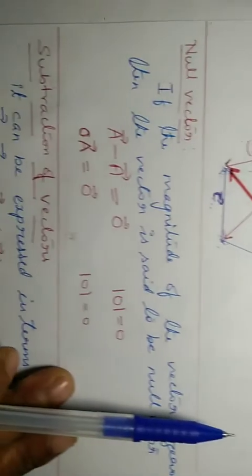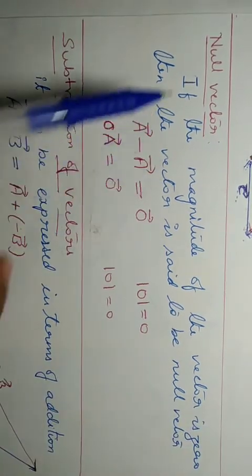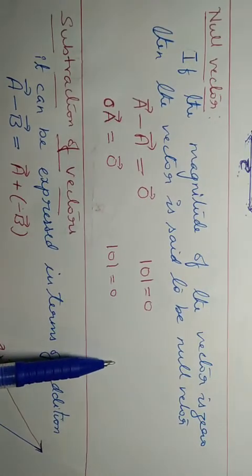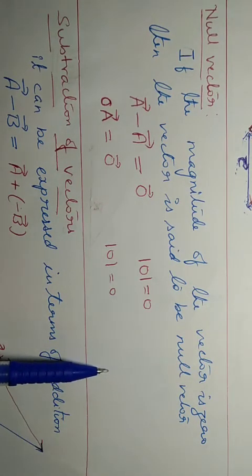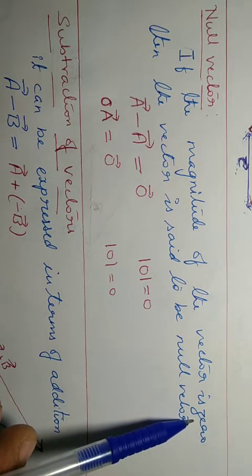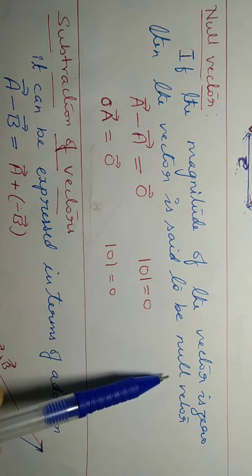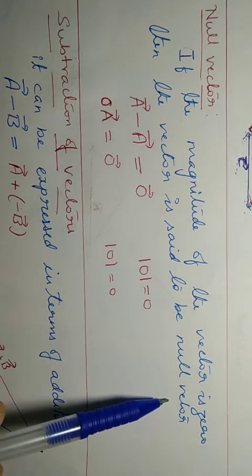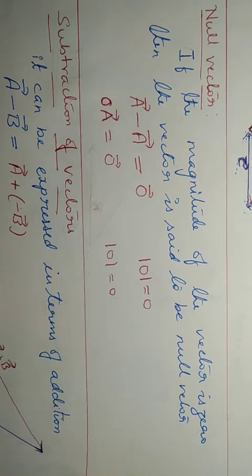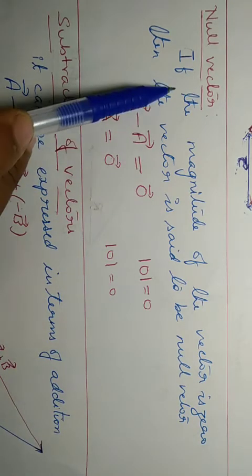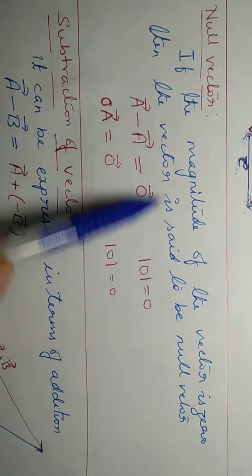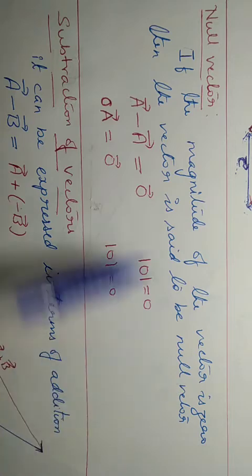So now let us study another property of vectors, that is the null vector. What is a null vector? Null means 0. If the magnitude of the vector is 0, then the vector is said to be a null vector. It may have a direction, but for a null vector we normally do not write the direction.